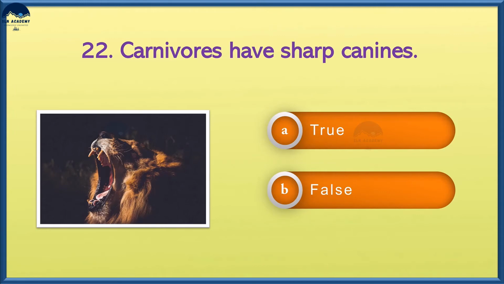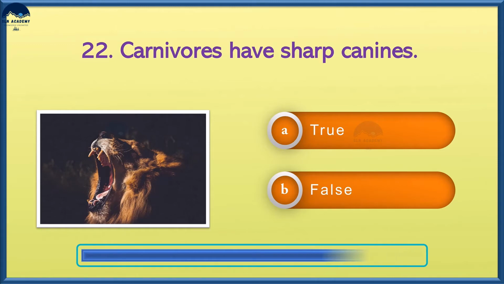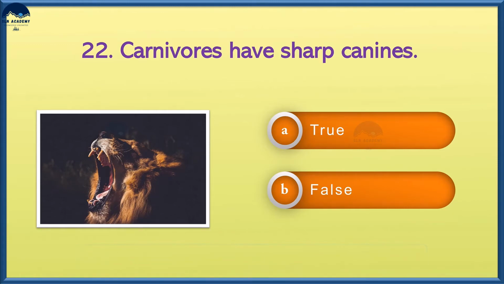Carnivores have sharp canines. Option A, true. Option B, false. And the answer is option A, true.